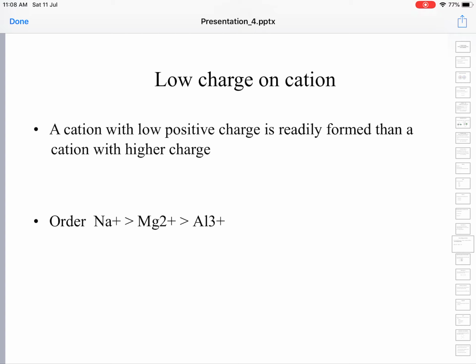because for the formation of Mg2+, first we take out an electron and it turns into Mg+, and taking out an electron from Mg+ is more difficult because electrons are held more tightly in the Mg+ than in neutral Mg. So, effective nuclear charge in Mg+ is more. So, pulling out a second electron will be more difficult. So, a cation with a low positive charge is more readily formed than a cation with a higher charge.